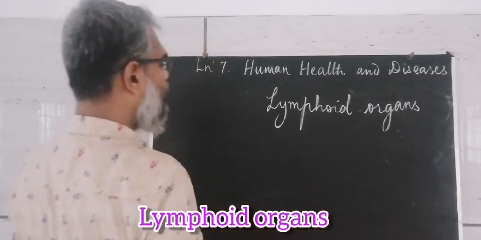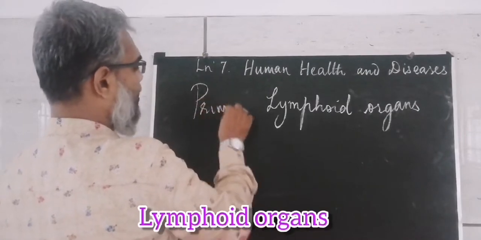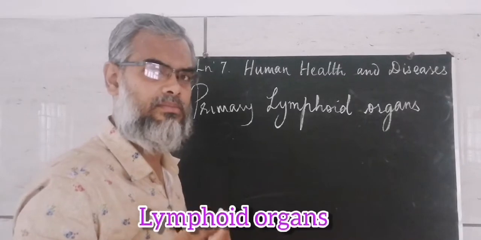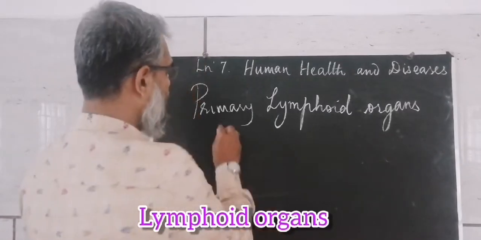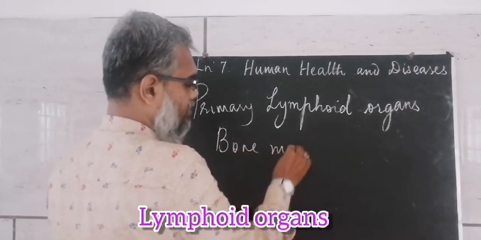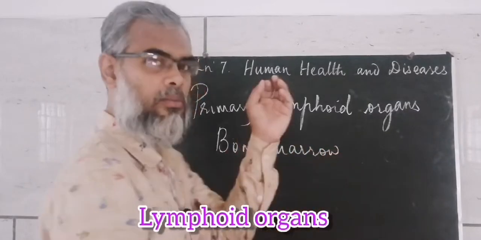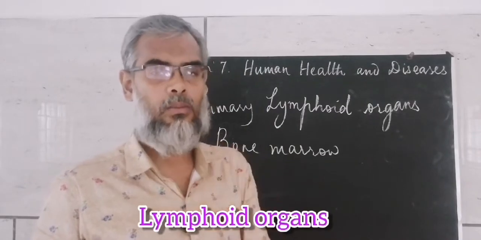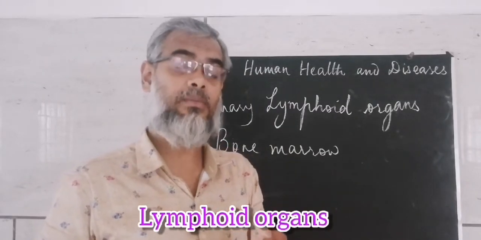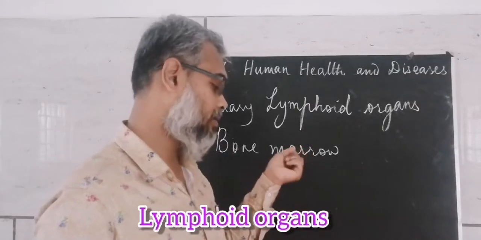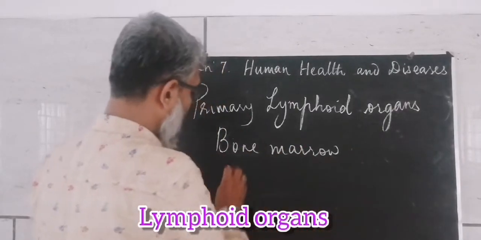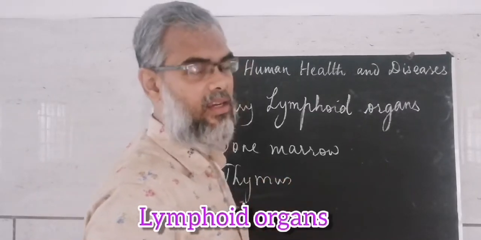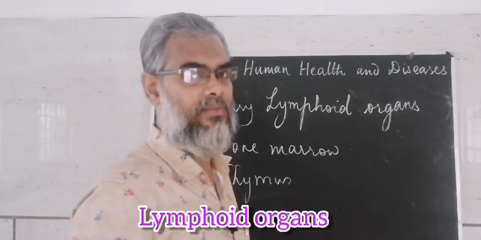When we speak about primary lymphoid organs, the main locations are bone marrow. We know bone marrow, the spongy substance present inside the bone where RBCs are produced. So bone marrow is a very important part. And thymus. You would have learnt about the thymus in your 10th standard related to endocrine glands, isn't it?